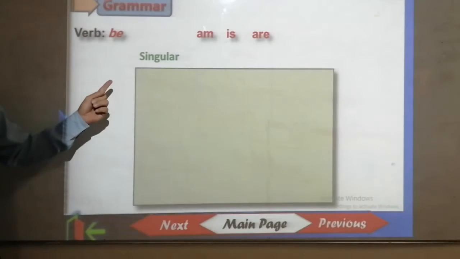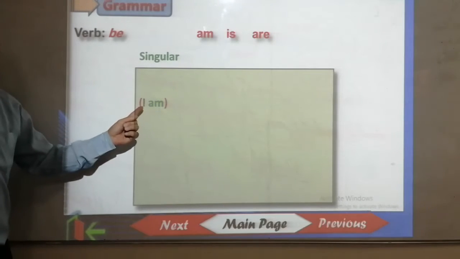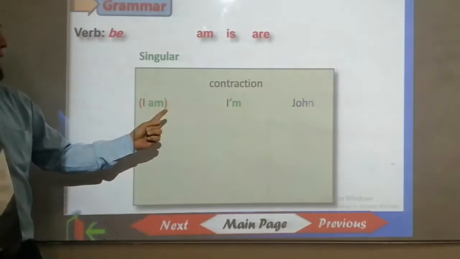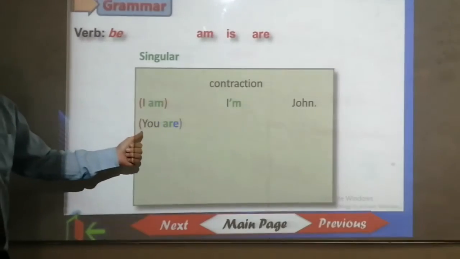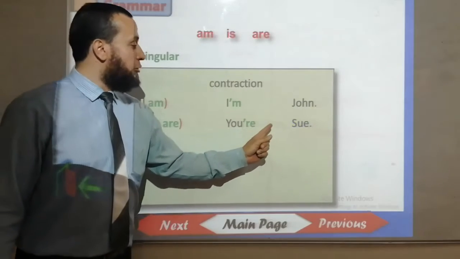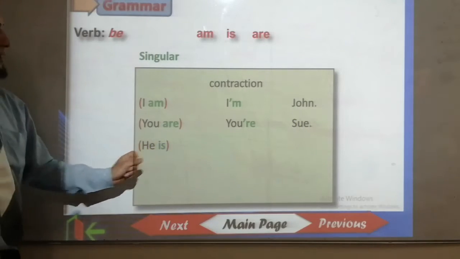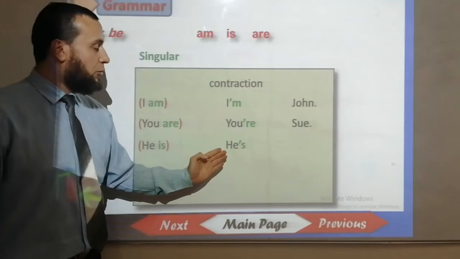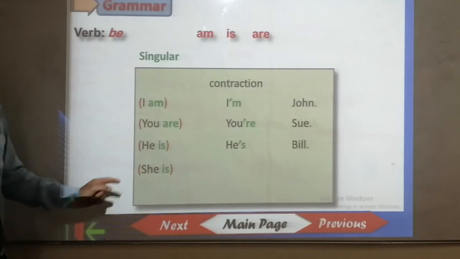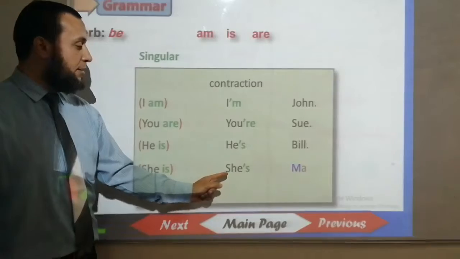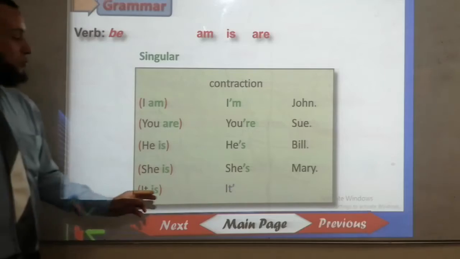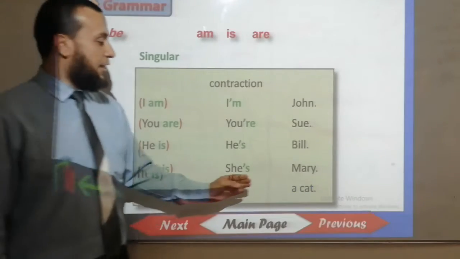Singular, we have am. We use am with I. As a contraction, I can say I'm. I am John. You are. As a contraction, you can say you're. You're Sue. He is. As a contraction, he's Bill. She is. As a contraction, she's married. It is. As a contraction, it's a cat.